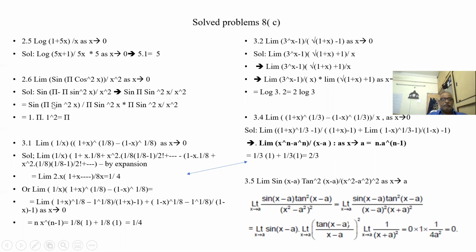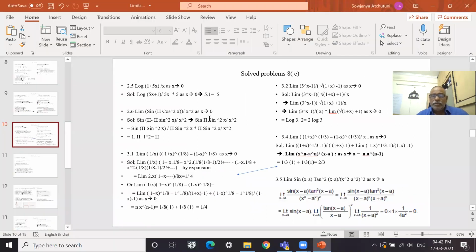So sin(pi sin square x) by (pi sin square x) is 1, and pi into sin square x by x square is pi. So the answer is pi. We cannot straight away say that it is pi, because sin(pi sin square x) by x square is not 1. Sin(pi sin square x) by (pi sin square x) is 1. So here we have to put brackets.